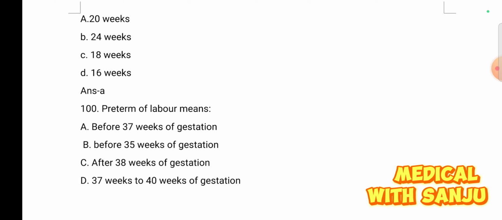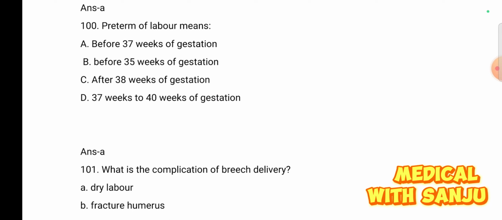Question number 100. Preterm labor means: option A, before 37 weeks of gestation; option B, before 35 weeks of gestation; option C, after 38 weeks of gestation; and option D, 37 weeks to 40 weeks of gestation. The right answer is A. Before 37 weeks of gestation is called preterm labor.